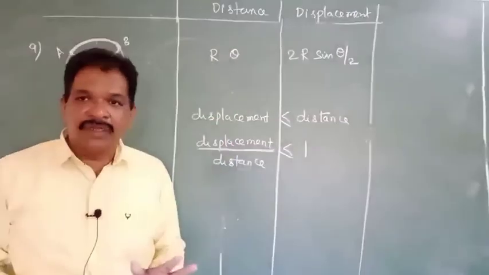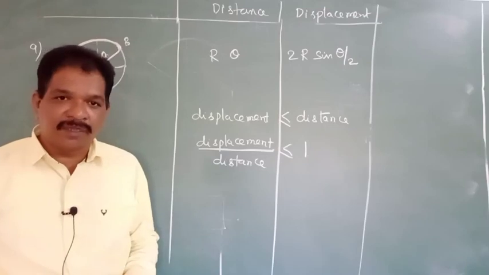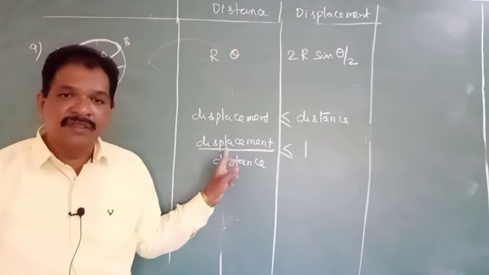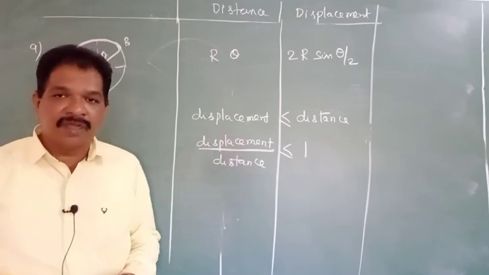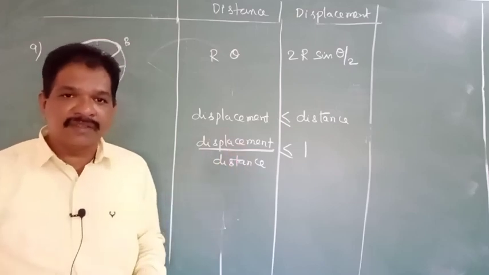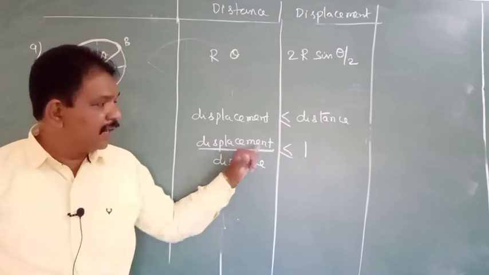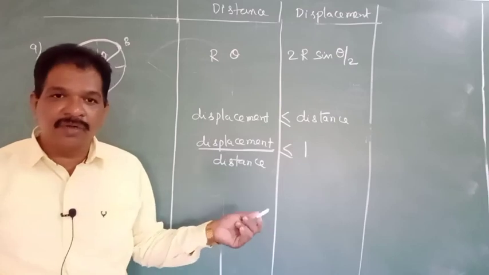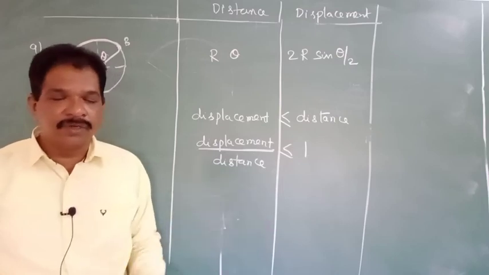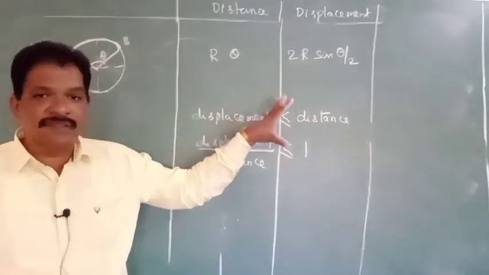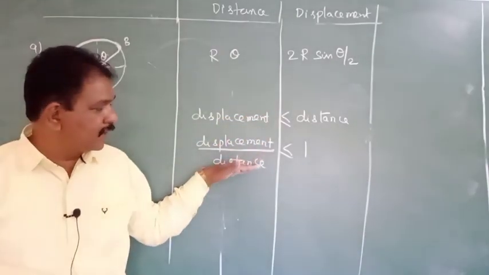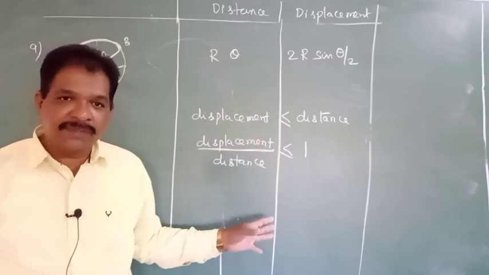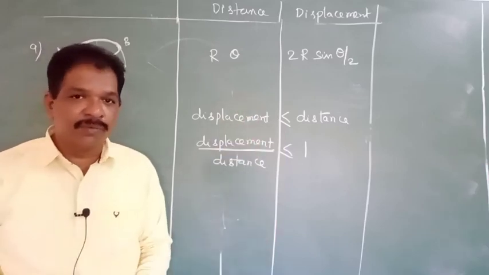Totally we can divide this chapter into 5 subtopics. The first one will be distance and displacement. The second one will be speed, velocity, average velocity, and acceleration. Next, horizontal motion, and vertical motion, meaning freely falling body and vertically projected body. 5 subtopics we will discuss in this lesson. Today we will stop with this. Go through this, write the notes, follow the synopsis. Later we will come to the problems. Okay.